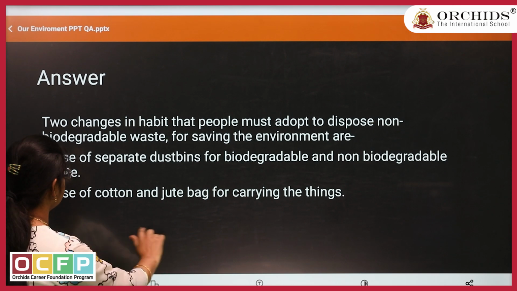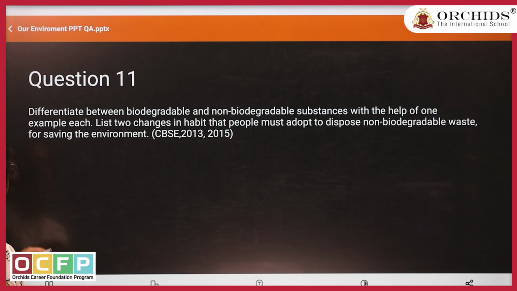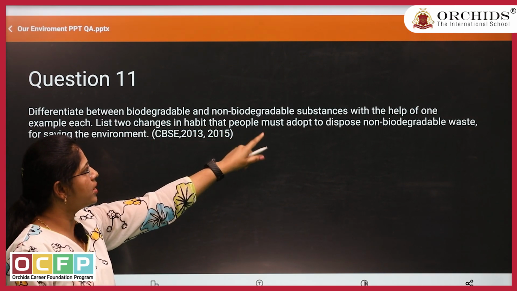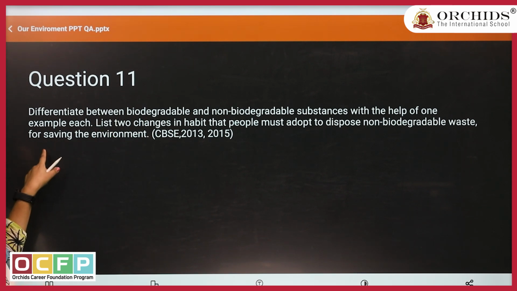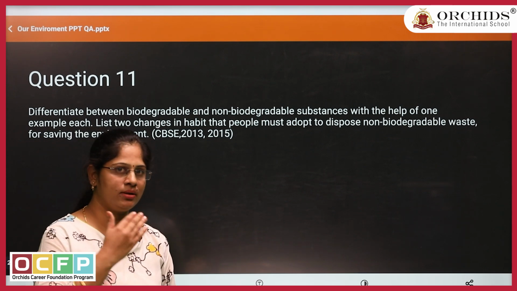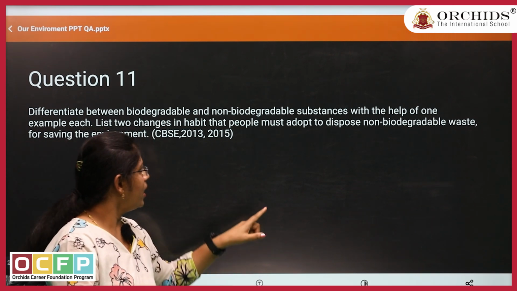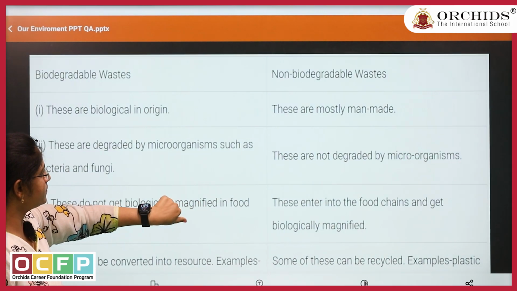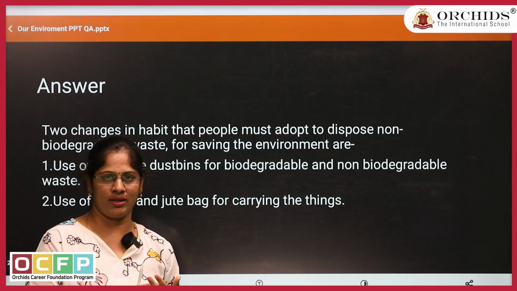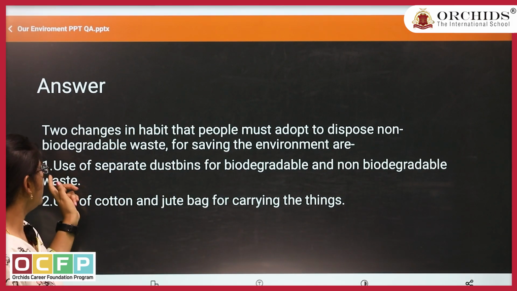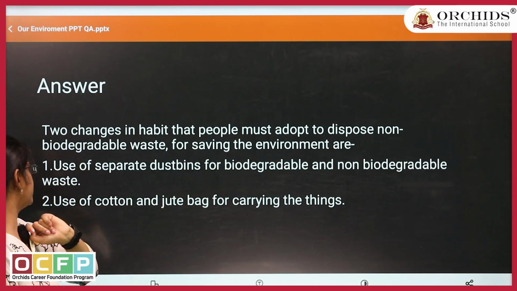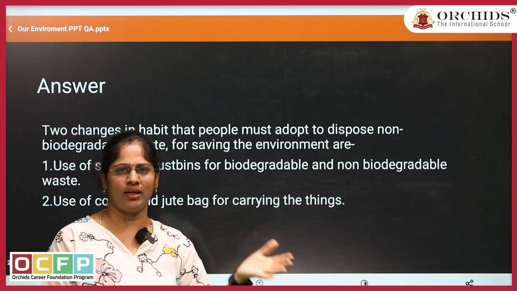The question was: list two changes in habit that people must adopt to dispose of non-biodegradable waste for saving the environment. How can we save our environment? By proper disposal. First, we need to reduce the usage of non-biodegradable waste. If we cannot, then we should use separate dustbins for biodegradable and non-biodegradable waste, and segregate them.